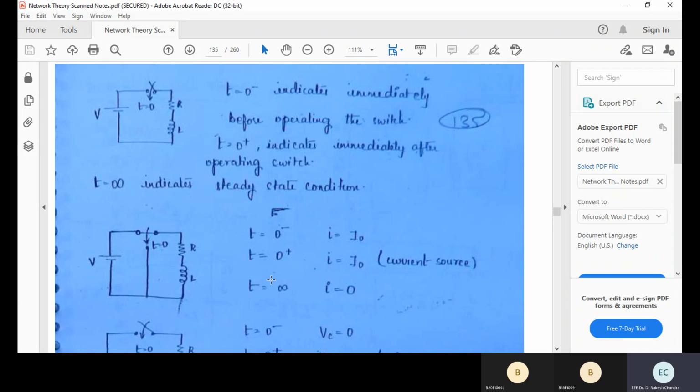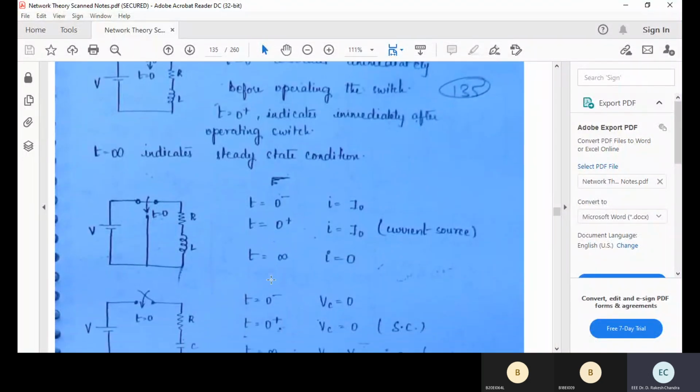This is case one. In another case, if you look at the second figure, at t equal to 0 minus the switch is connected to V, R and L. At t equal to 0 plus, the switch is connected to the RL circuit only. The source is not present because the switch is moved from position 1 to position 2, where the source is not connected. So like that you can create n number of different cases of transients.